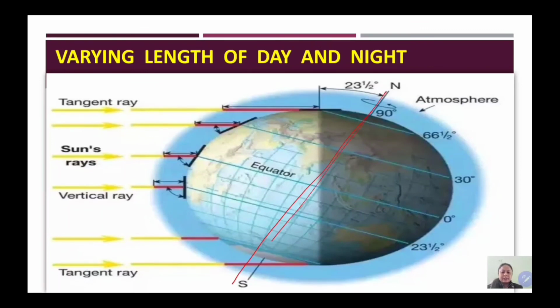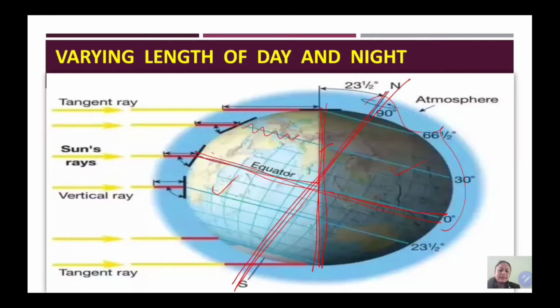So students, if you see, this is the axis, this is the equator, and this is the circle of illumination. Circle of illumination divides the earth into a brighter half and a dark half. In this position of the earth, the southern hemisphere is towards the sun. So more heat of the sun will be towards southern hemisphere and less towards northern hemisphere. If we see the northern hemisphere, at the equator days and nights are equal, but as we are moving ahead,